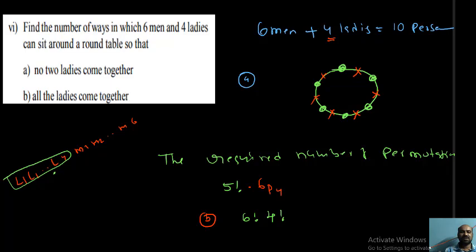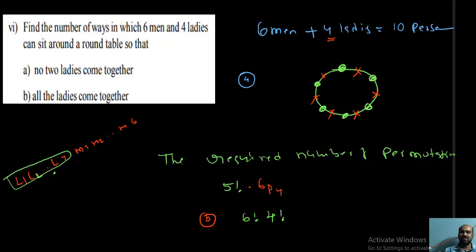First of all, all the girls are taken as one unit. So 6 men and this one unit make 7 objects. These 7 objects can be arranged around the table in 7 minus 1 factorial, that is 6 factorial ways. Take each permutation of 6 factorial. All ladies are at one place only, L1 first, L2 next, and so on.